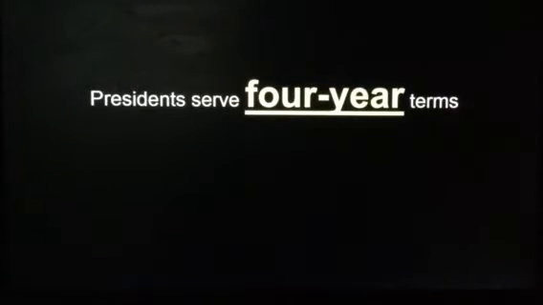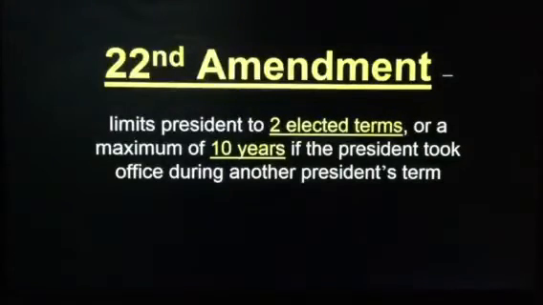Okay, back to the term of office for the president. A president serves a 4-year term before running for re-election. The 22nd Amendment limits the president to 2 full 4-year terms, or a maximum of 10 years if the president took office during another president's term. An example of that was President Truman, who was the vice president of Franklin Delano Roosevelt. There was no 22nd Amendment when Roosevelt ran for a 4th term.